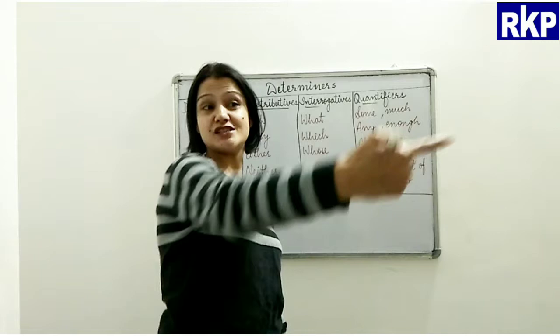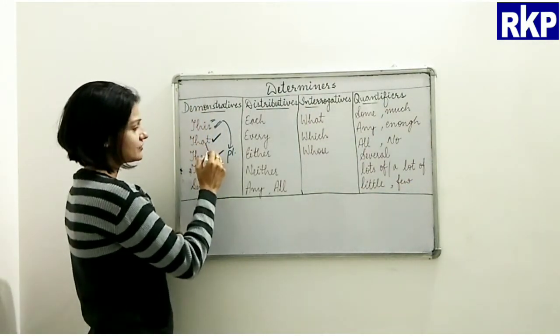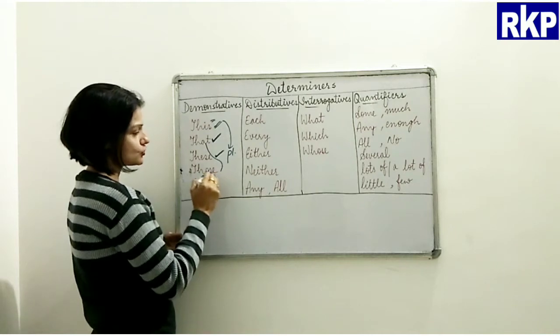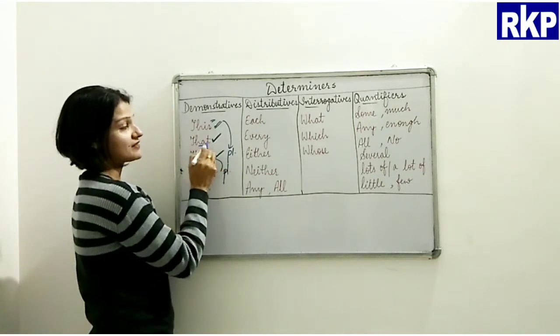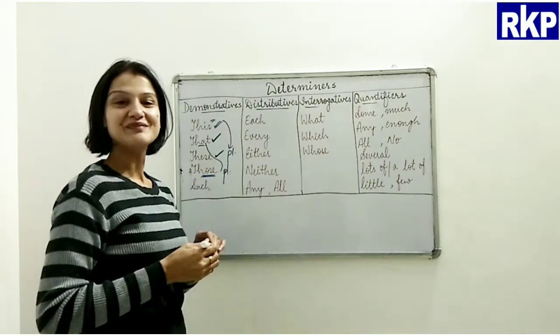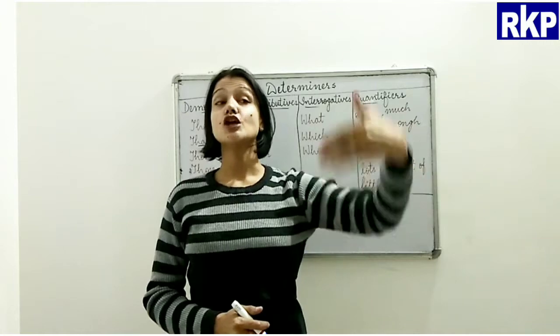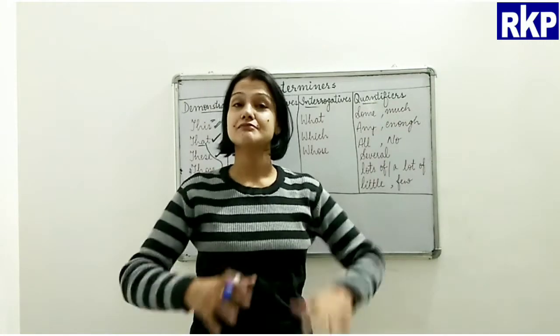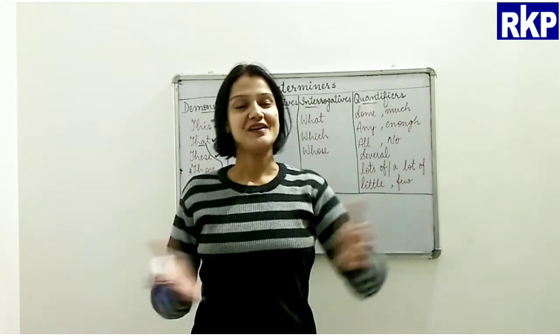So that means it is far from me. And in the same way, this word those is the plural form of that. So I could have said, please bring me those books. That means more than one, and of course it is far.